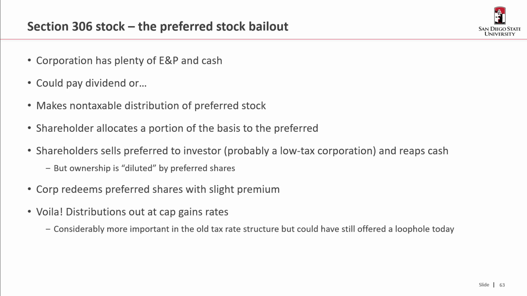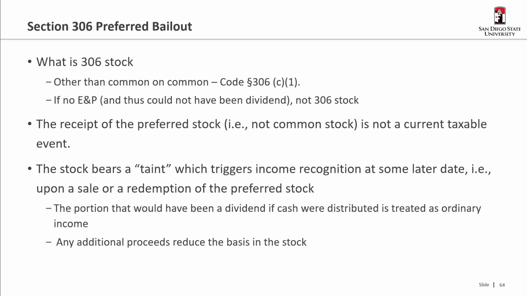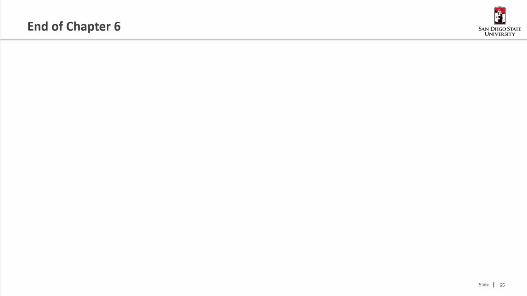So we've already discussed the 306 preferred stock bailout. So I'm not going to go through that one again, which means we are at the end of Chapter 6. Thanks for watching.